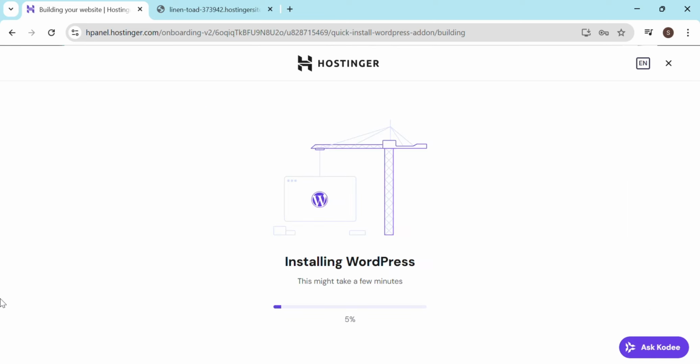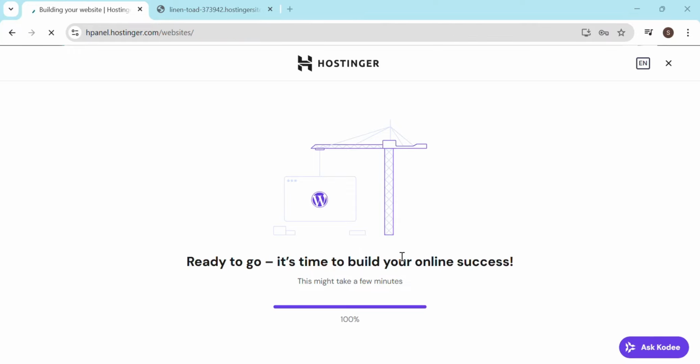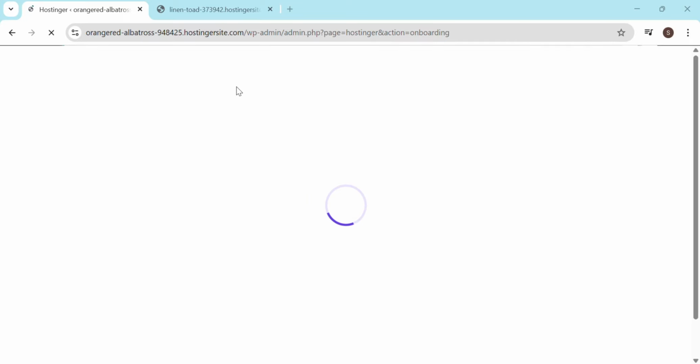Once you click on temporary domain name, this will route you to the installation process of WordPress. It will take just 1 minute to get your WordPress installed here. Once WordPress is 100% installed, it will automatically route you to the WordPress dashboard. And the WordPress dashboard looks like this after loading.